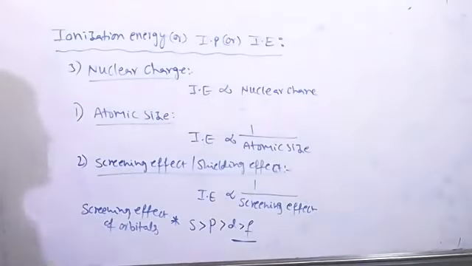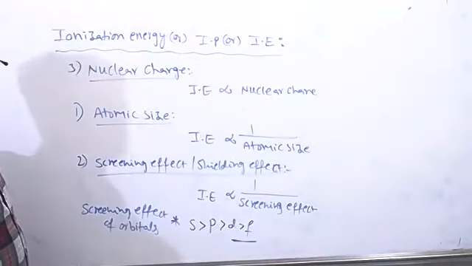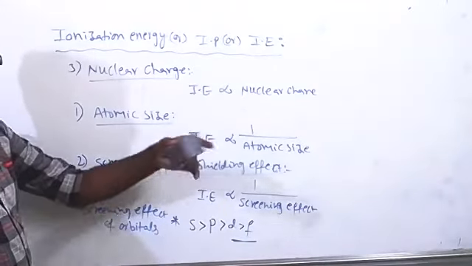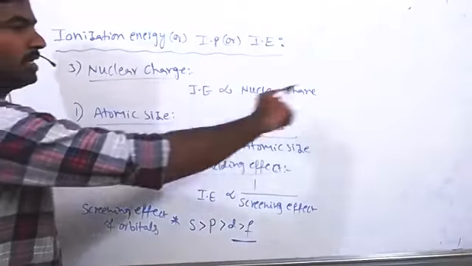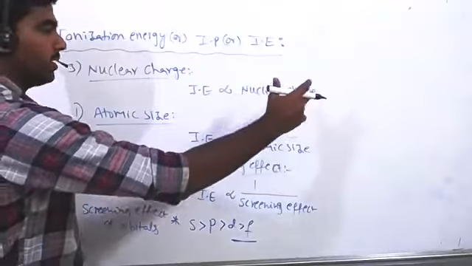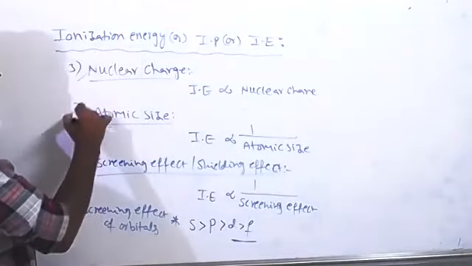As nuclear charge increases, the attractive force between the valence electron and nucleus increases. That's why it is very difficult to remove the electron, so ionization enthalpy also increases. More energy we need to invest to remove the valence electron. This is the only reason why in periods ionization enthalpy increases. From left to right, size of atom first decreases. So these two factors we can use to explain why ionization enthalpy is increasing left to right.